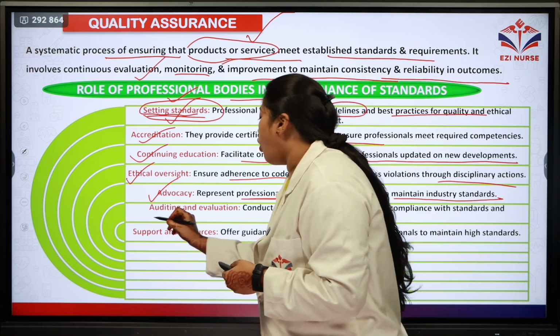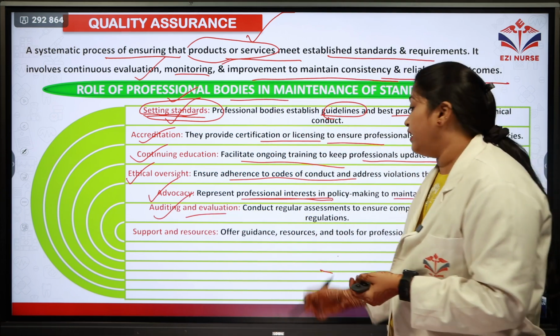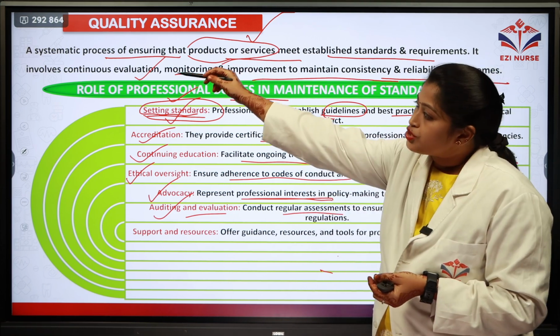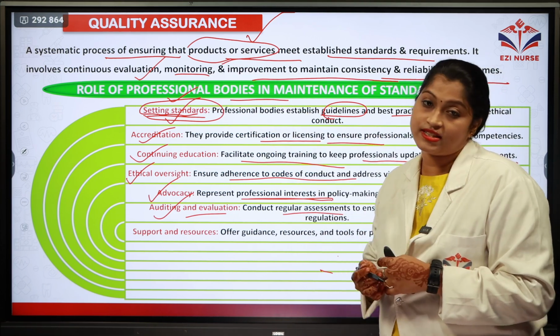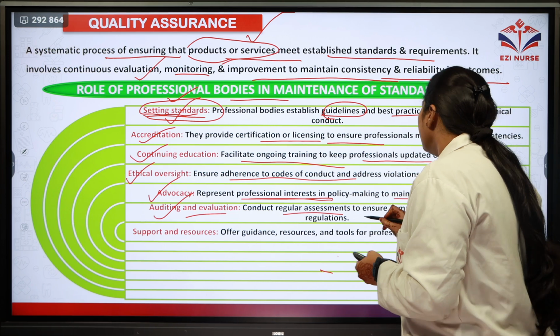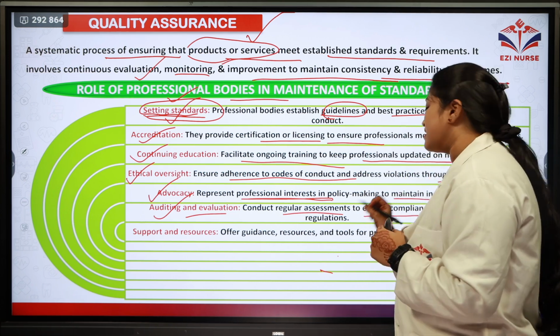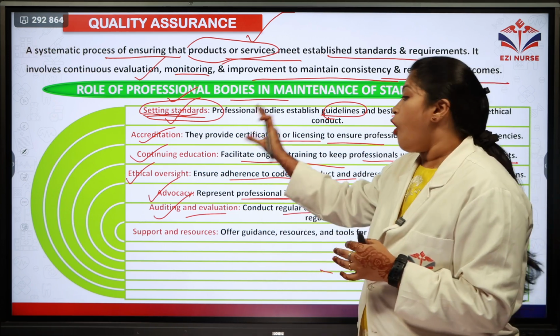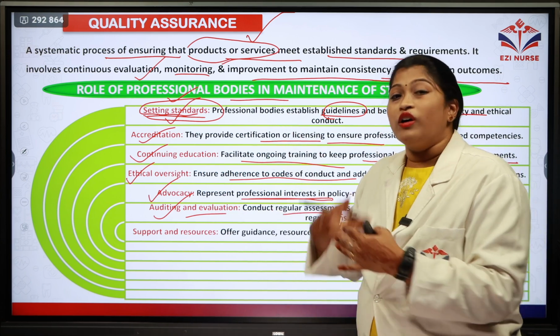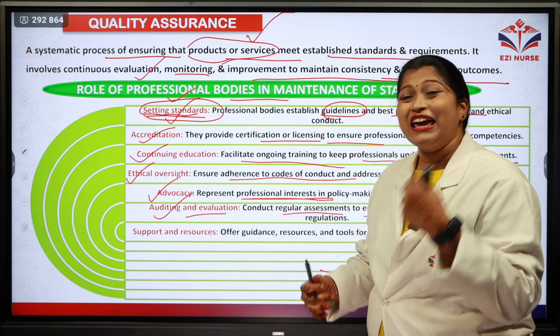And the next step is auditing and evaluation. They are conducting regular assessment. As I just told you, continuous evaluation is necessary. Regular assessment is done in order to ensure compliance with standards and regulations. All the regulations are met, all the standards are met or not, they are evaluating.